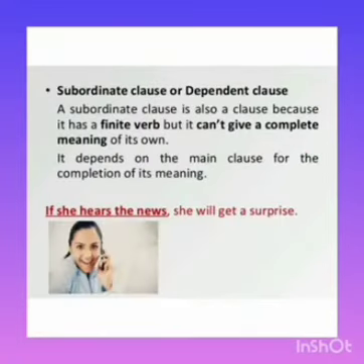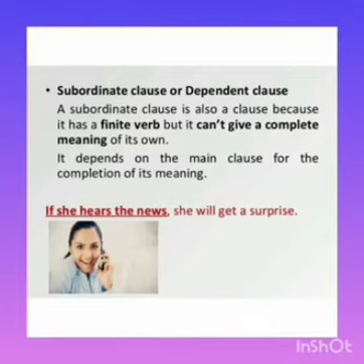Next, coming to subordinate clause or dependent clause, it does not give a complete meaning to the sentence. It has to depend on the main clause to get the meaning. Example: if she hears the news, she will get a surprise. If she hears the news is the subordinate clause and it does not convey a full meaning to the sentence.